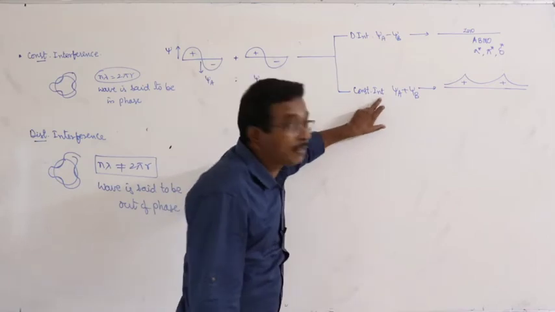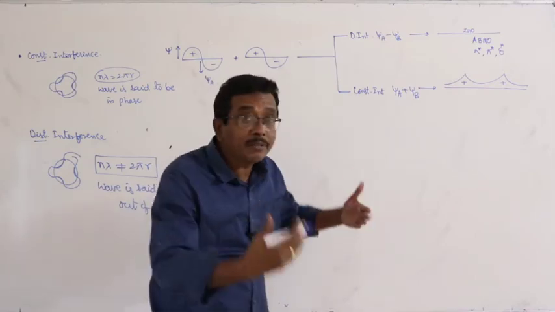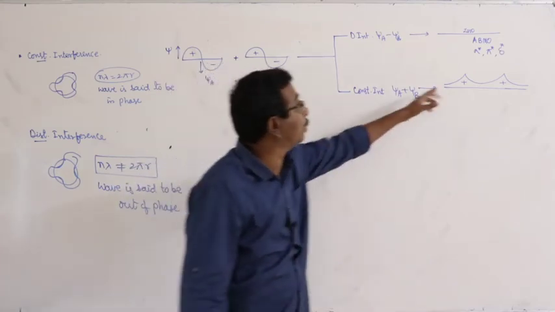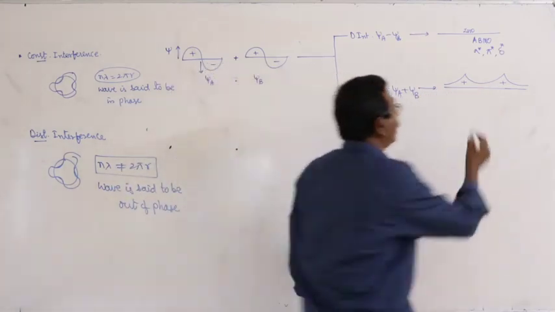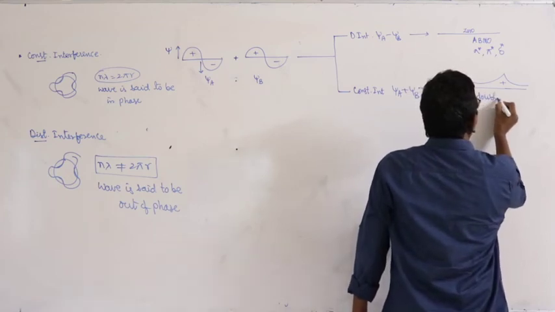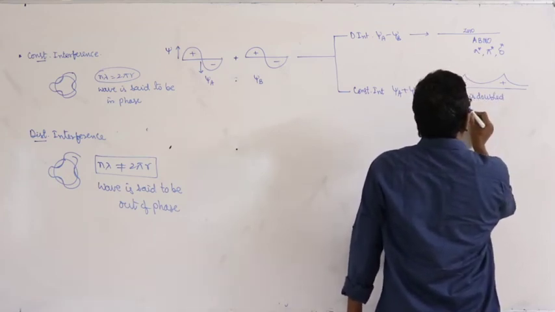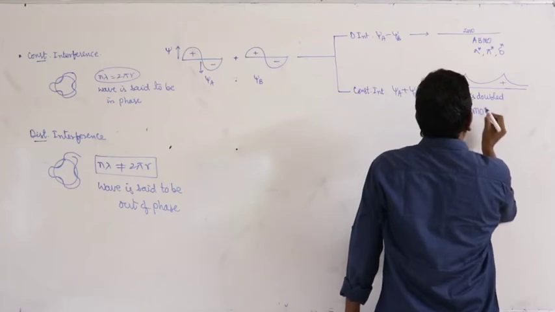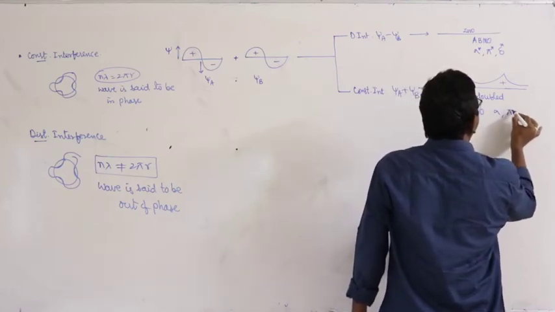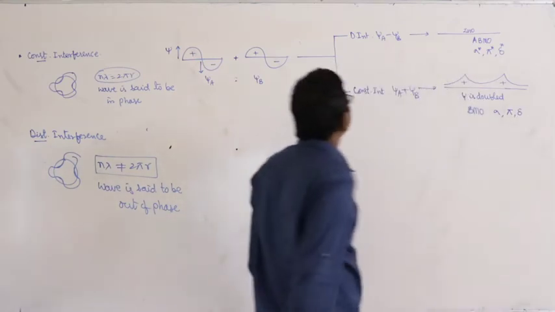During constructive interference, the electron waves interact with each other with addition of amplitude. Then the amplitude will be doubled. Psi is doubled. That is known as the bonding molecular orbital, and it is represented with the symbols sigma, pi and delta.